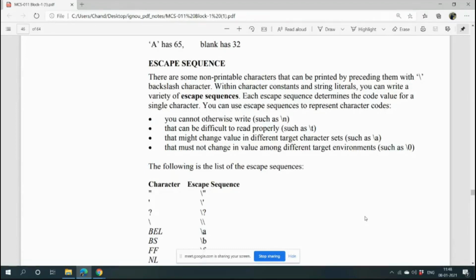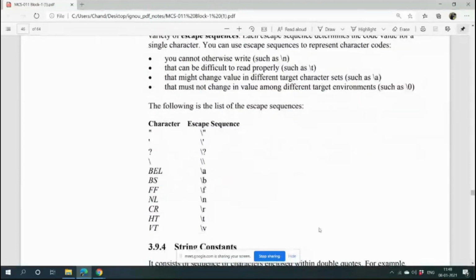Suppose there will be multiple outputs with a single line gap. Then you have to create a single line gap, and that single line gap which you need to introduce in your program will be done by \n.